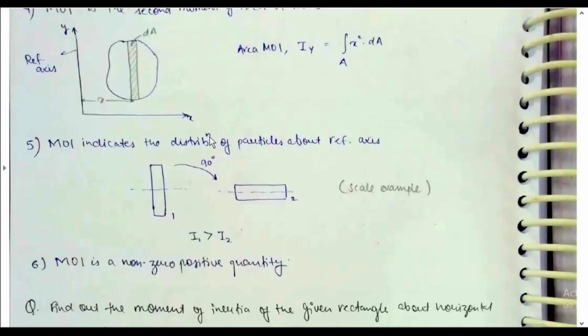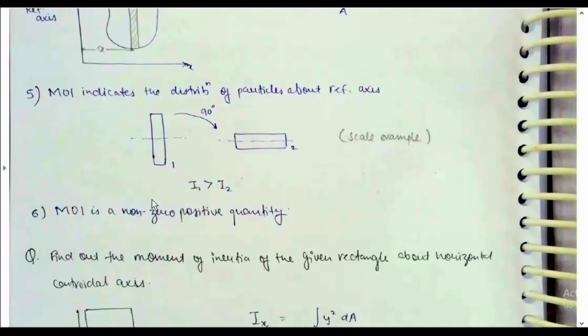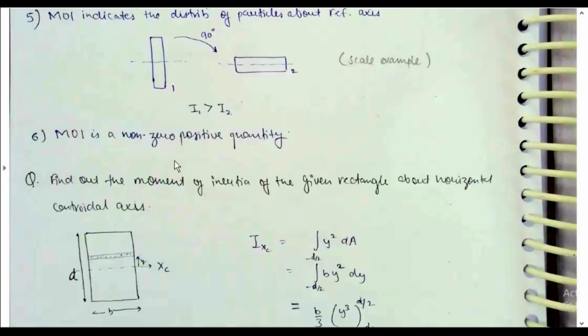MOI indicates the distribution of particles about a reference axis. I1 here, about this axis, particles are far away compared to when the axis is like this, so I1 is greater than I2. MOI is a non-zero positive quantity.